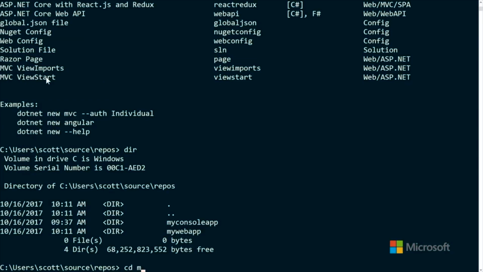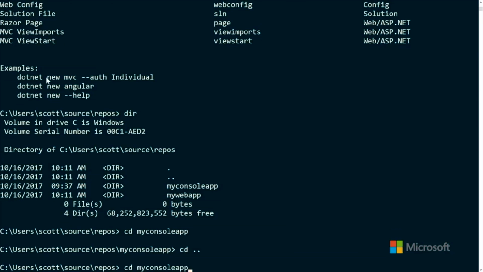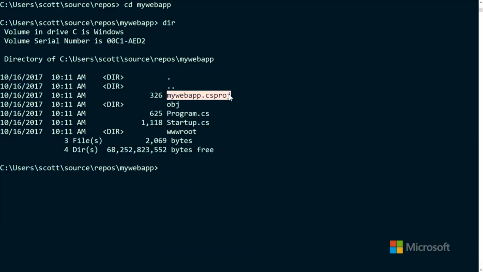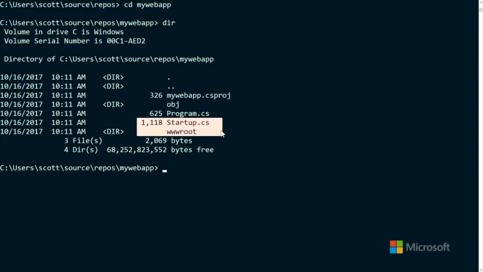So let's go into the MyWebApp. I see a .csproj, which makes sense. I see a Program.cs, which I had before. But there's something different: I see a Startup.cs and a wwwroot.